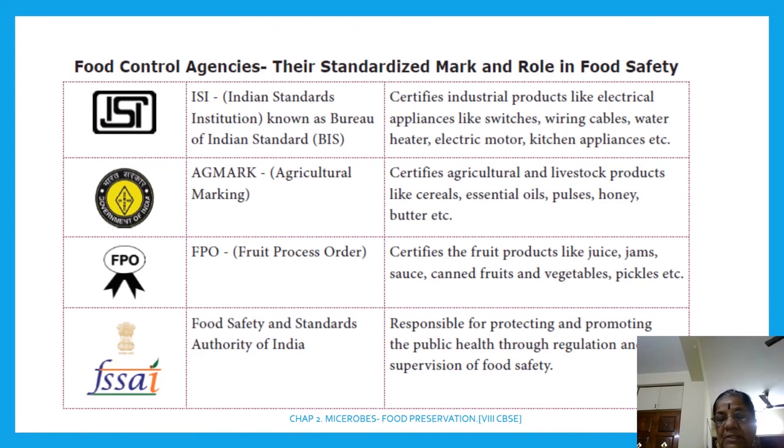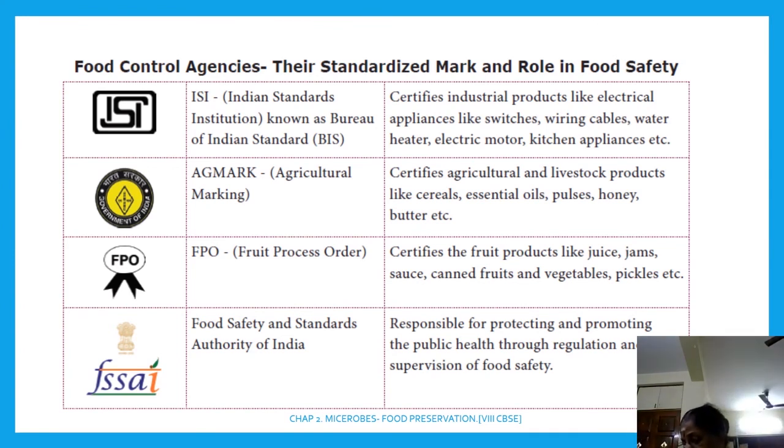Examples: salt, sugar, oil, vinegar. I have repeated the same thing so you understand it. What is fermentation? Fermentation is the process of conversion of sugar into alcohol. Right?